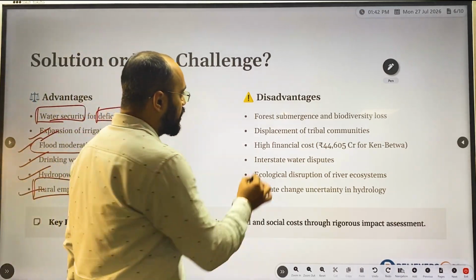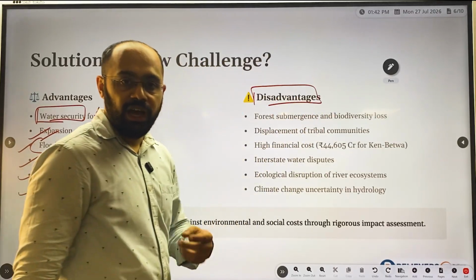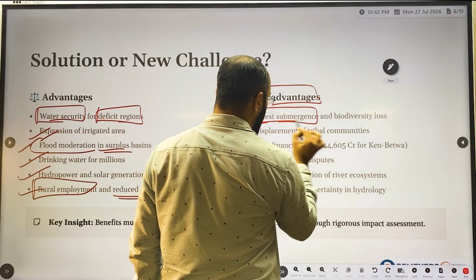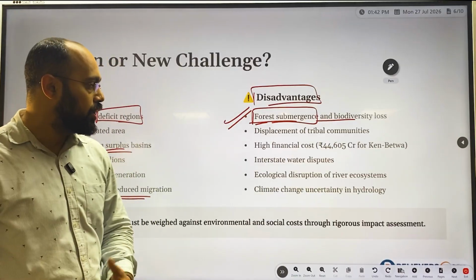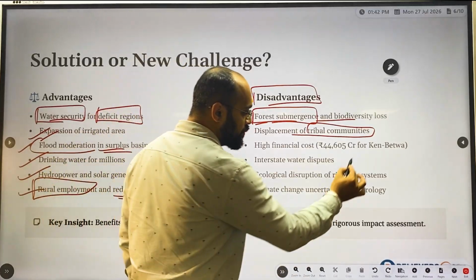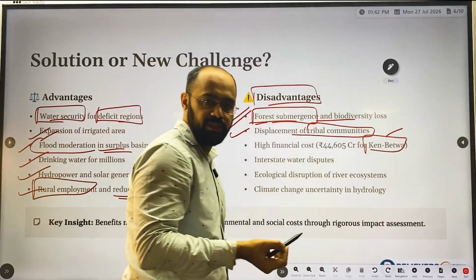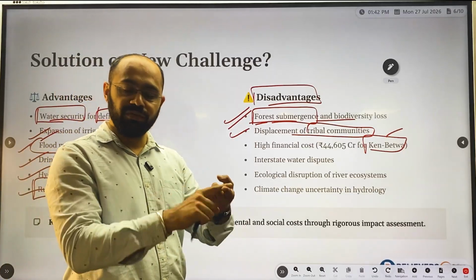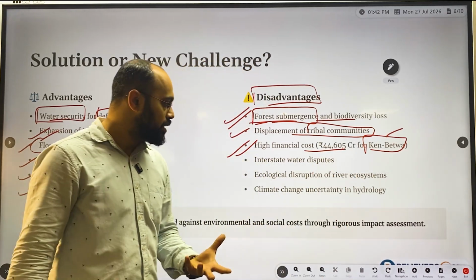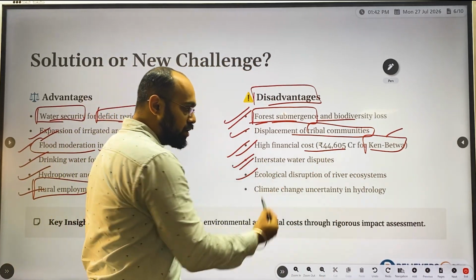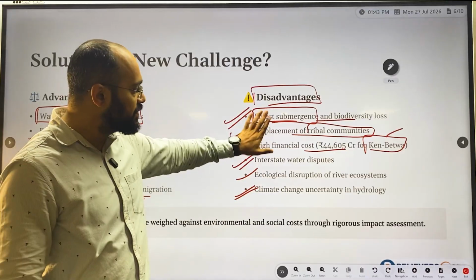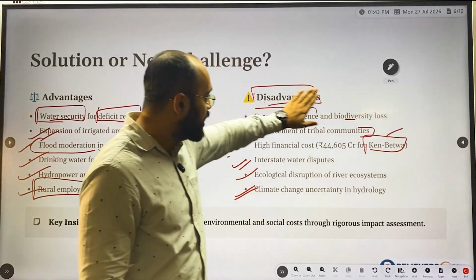However, there are several disadvantages to this. One and the most important is degradation of forest by being submerged, and biodiversity loss. Second is displacement of tribal areas. As we know, in Ken-Betwa there are numerous tribes present, and their lives can be affected because of interlinking of these rivers. Then there is high financial cost, almost 44,000 crore. Also interstate water disputes, ecological disruptions, and climate change uncertainty in hydrology. So these are some of the disadvantages of interlinking of any river.